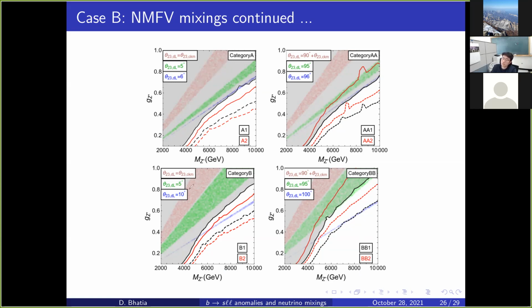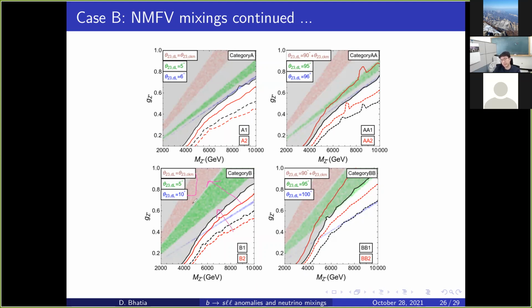Now, in contrast, see this category: theta 23, when we increase to 5, then we increase to 10, you see there is some hope. Whatever is lying above is ruled out, and whatever is lying below is allowed. So you see this band lies in the allowed region. This solid line is, by the way, the current LHC exclusion. So with this non-minimal mixing, we can have some regions which are still allowed. However, with 3000 fb-1, this is again lying up and this will be probed.